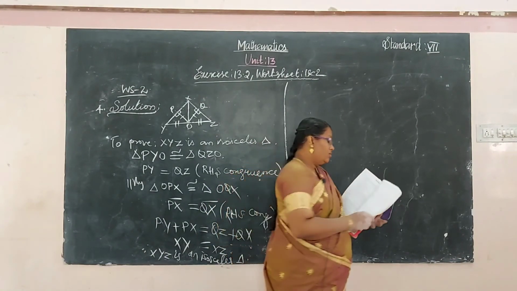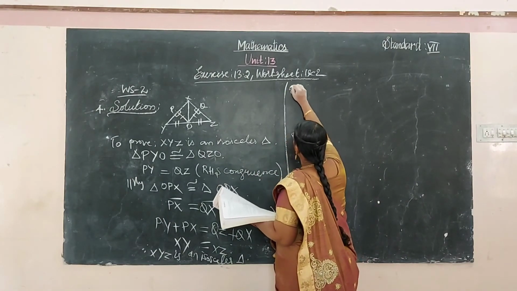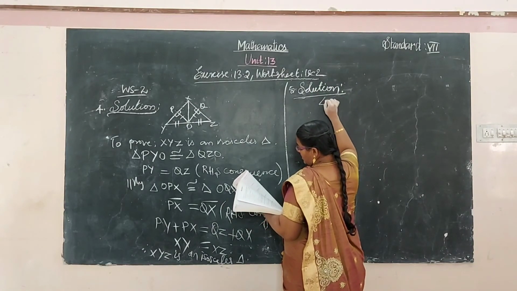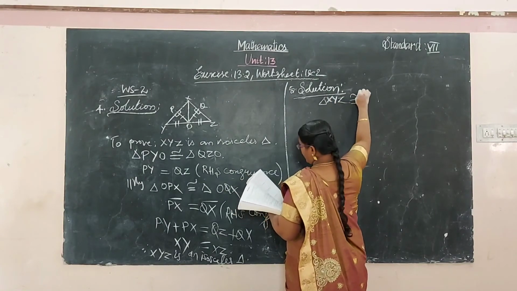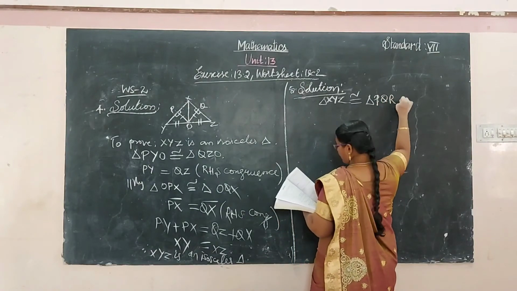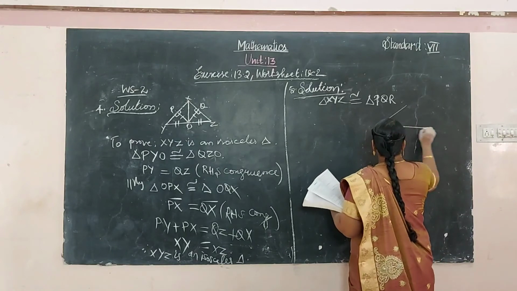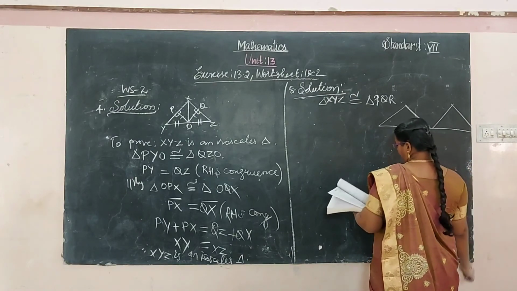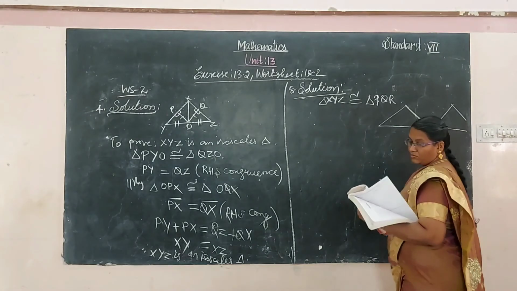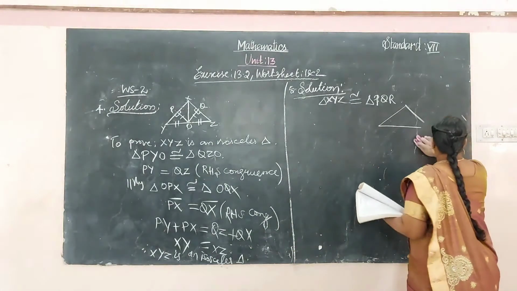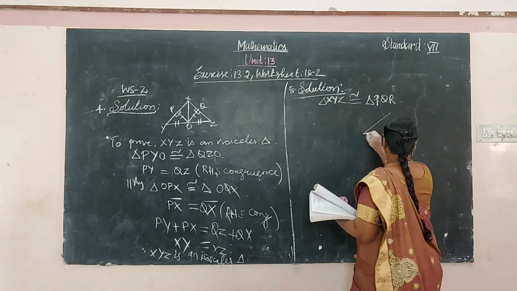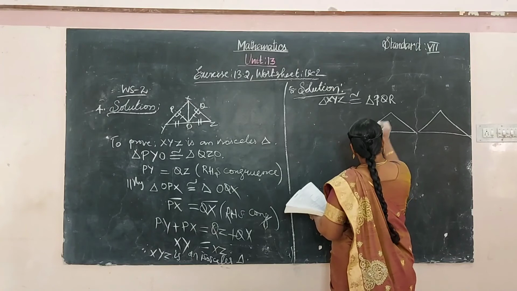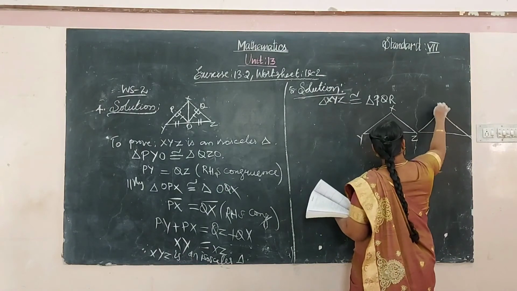Find A and B. So the given data: the triangle XYZ is congruent to the triangle PQR.